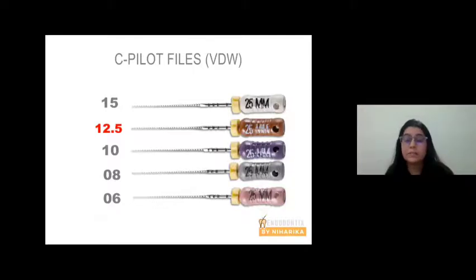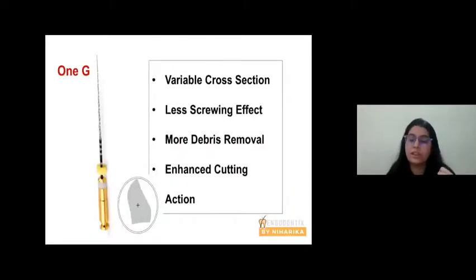Then there are mechanical files or rotary glide path files like 1G. The advantage of 1G by Micromega is that it has an asymmetrical cross section. Please look here. It has an asymmetrical triangular cross section. And when the file moves inside the canal, only one part of this cross section touches the surrounding radicular dentin. So what is the result? These two ends are free.